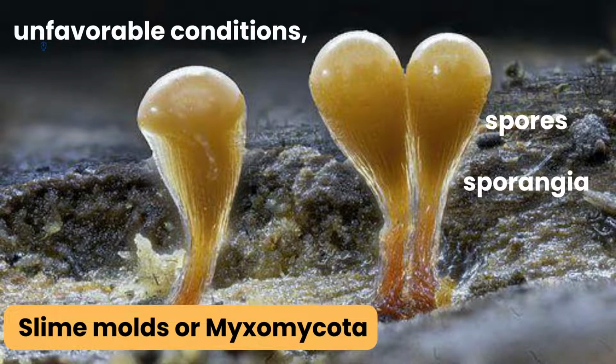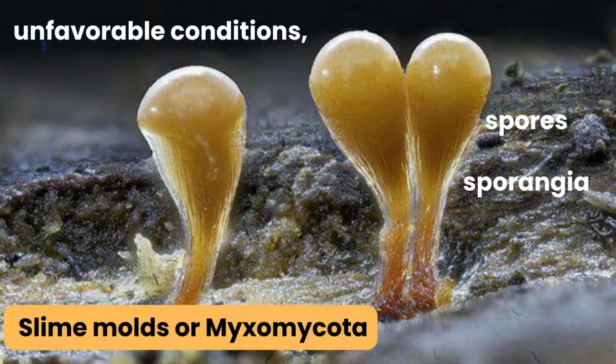During unfavorable conditions, slime mold forms resistant haploid spores by meiosis within stalk structures called sporangia, as you can see here. Inside sporangia, spores are produced, and these spores are formed by the process of meiosis.